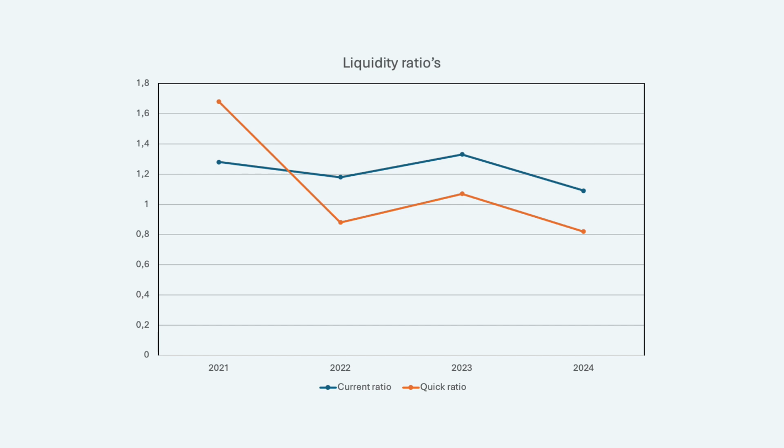The orange graph is the quick ratio. A quick ratio of 1 or higher is desirable. In 2023, the quick ratio was good, but in 2024 we see a slight decline. This is because in that year, GE Aerospace completed its separation from the GE Group, which entailed significant restructuring costs. So this temporary drop in the quick ratio is explainable and is not a cause for concern.